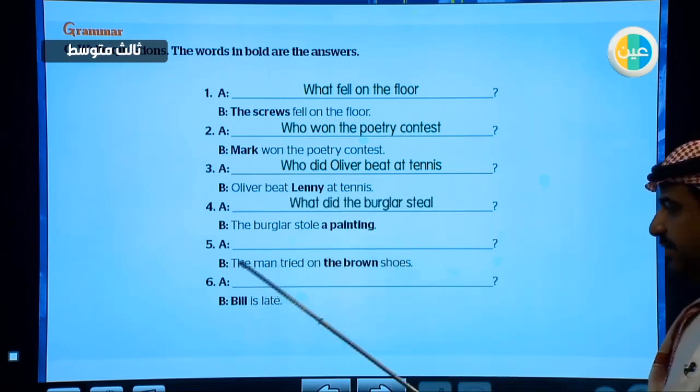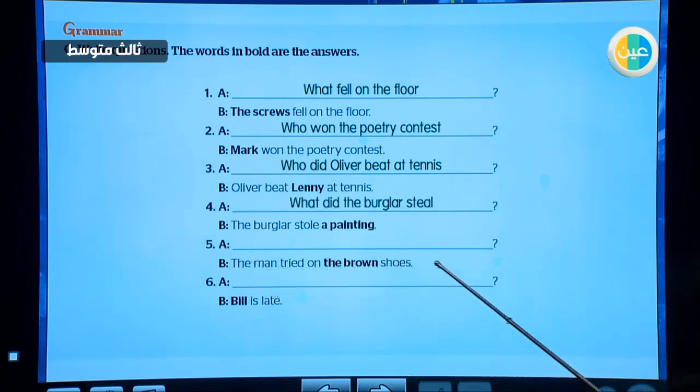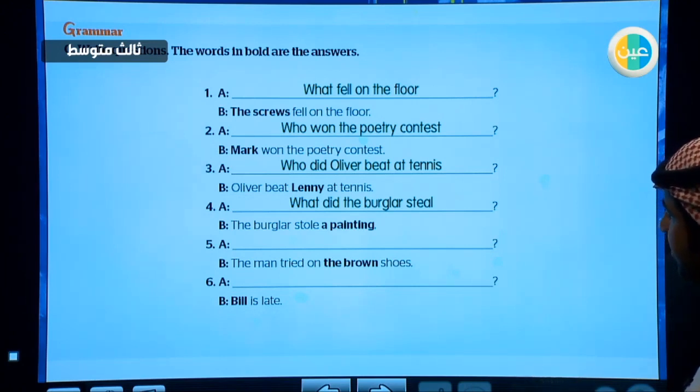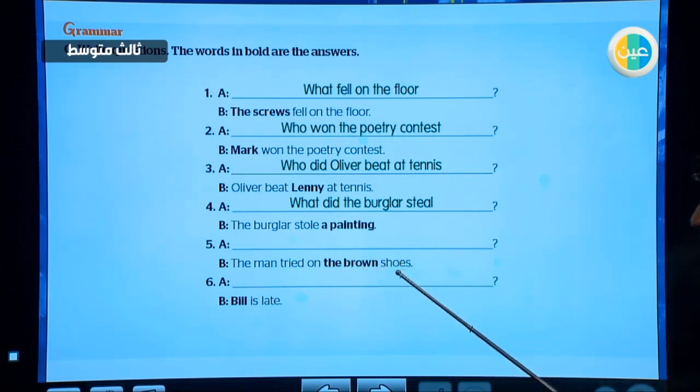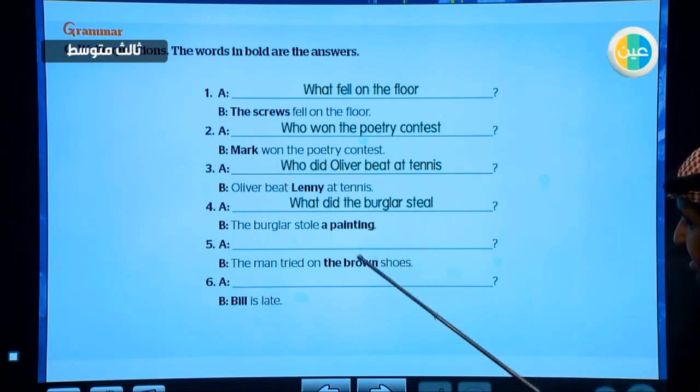Yes. Number 5, the man tried on the brown shoes. Here we are asking about an adjective, the adjective of the object. So we will do the same like here, but this time we are going to use which.